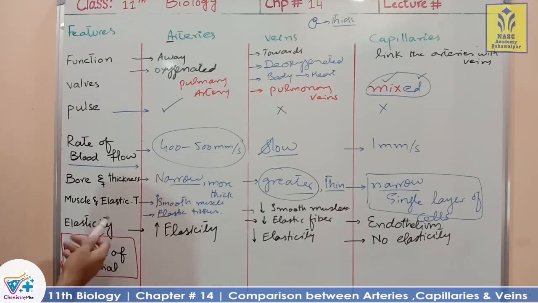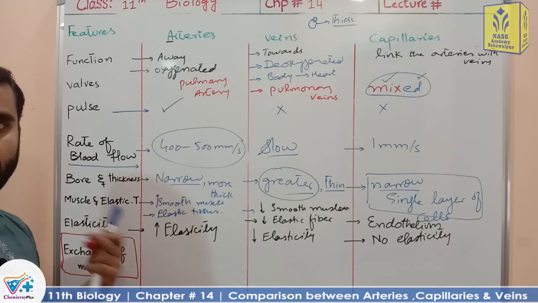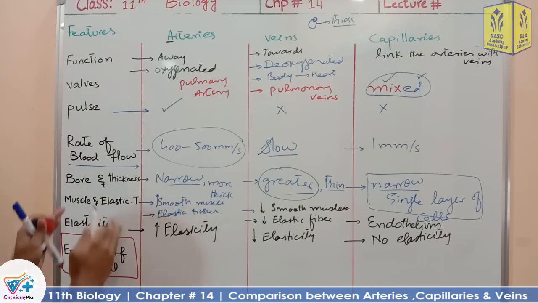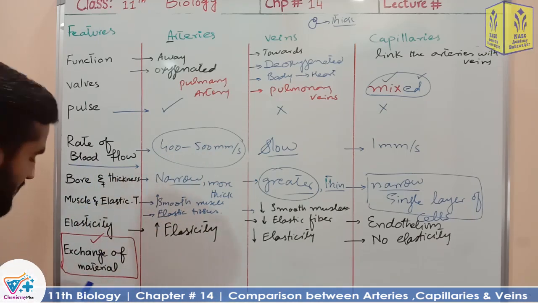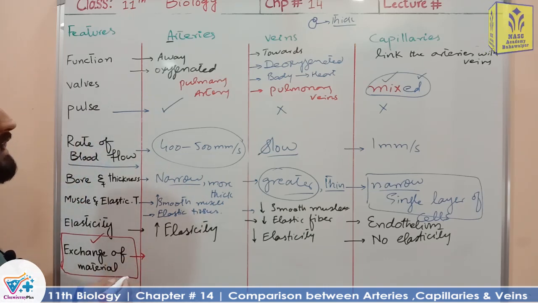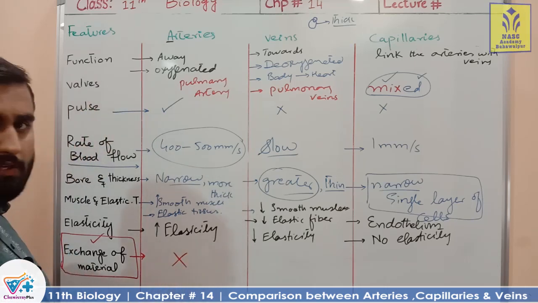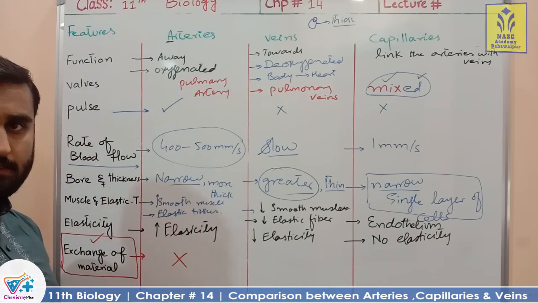Just for the exchange of material. We have to supply oxygen, nutrients and food to the cells, and only the circulatory system carries out this function. We know that in arteries there is no exchange of material with the cells, because the arteries are not in direct contact with the cells.